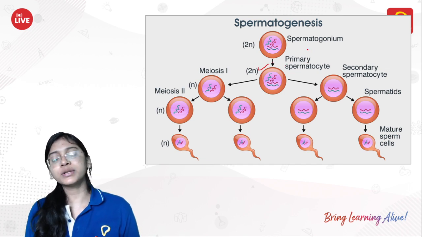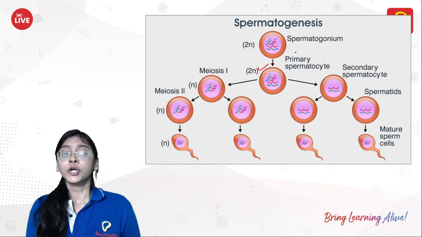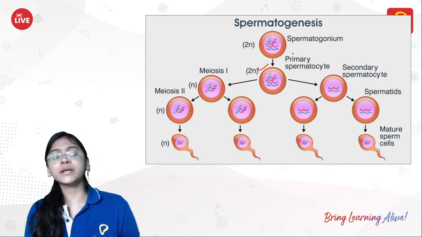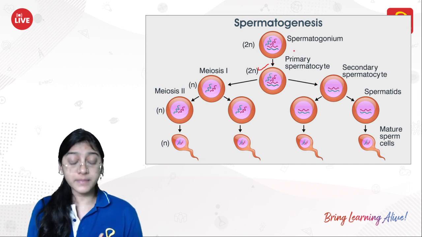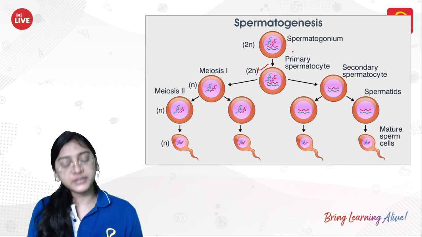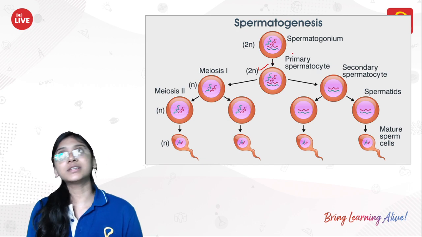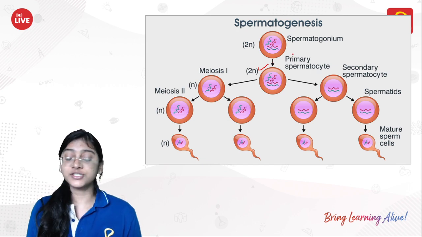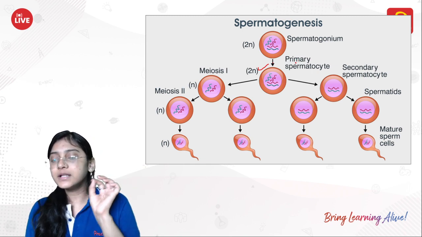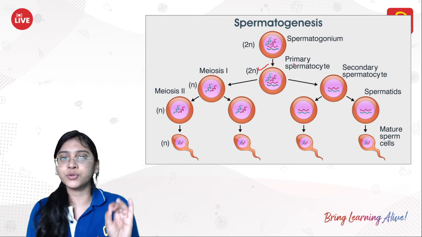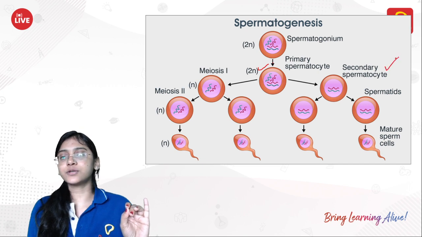Spermatogonium will divide to produce more and more spermatogonium by mitotic division. Some of the spermatogonium will become primary spermatocyte by further cell division, that is mitosis. Now this primary spermatocyte will undergo first meiosis to produce secondary spermatocyte.